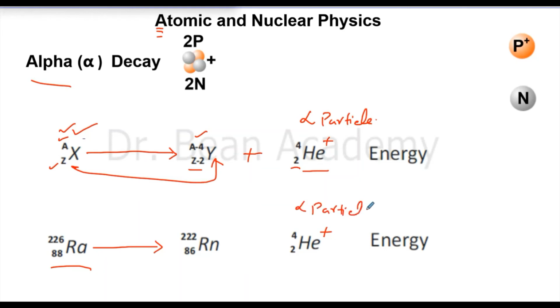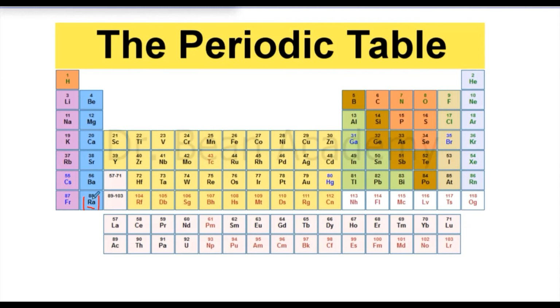So if it decays with an alpha particle, I know that alpha particle has 2 protons and 2 neutrons. So this 88 will be reduced by 2, it will become 86, and mass number will be reduced by 4. So I can see that 226 will become 222. And let me see what is this element, because now radium has become... here is radium 88, and after 2 steps 86, this is radon. So a radium element will become an atom of radon.